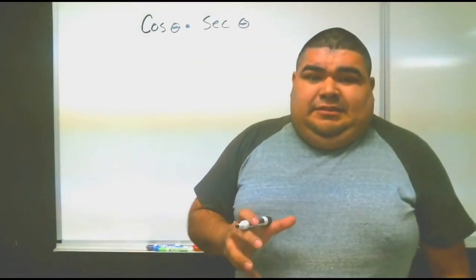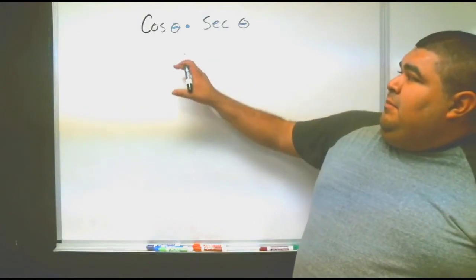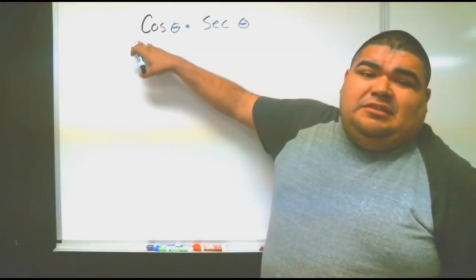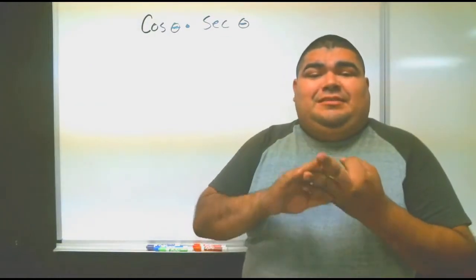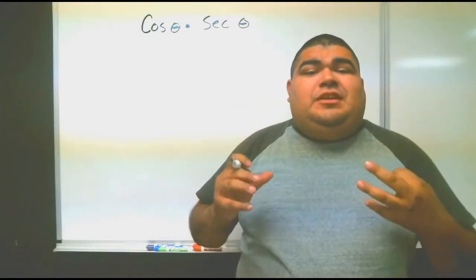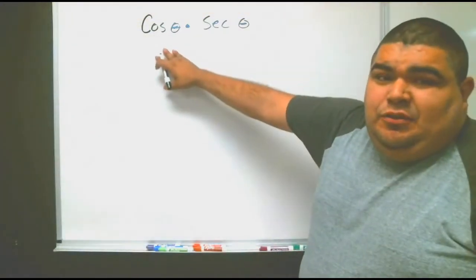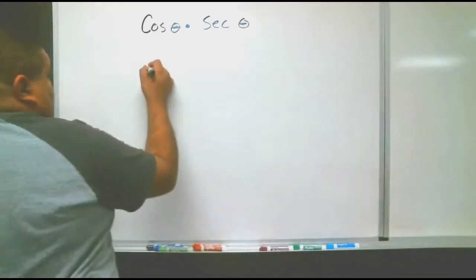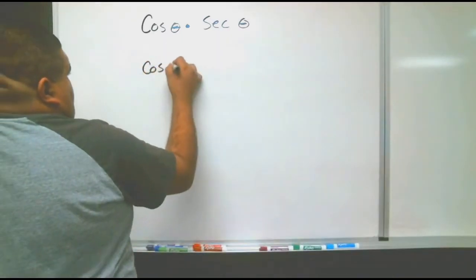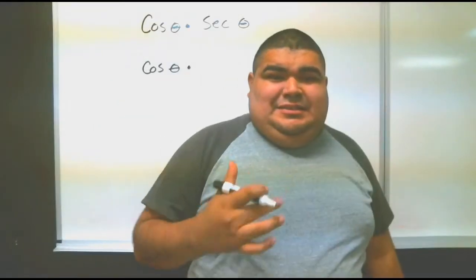If you really look at this problem, cosine is already at its purest form. When it comes to sine, cosine, and tangent, they're always at their purest form, so there's nothing really to do to cosine. All we're going to do is leave cosine times, now look at secant.